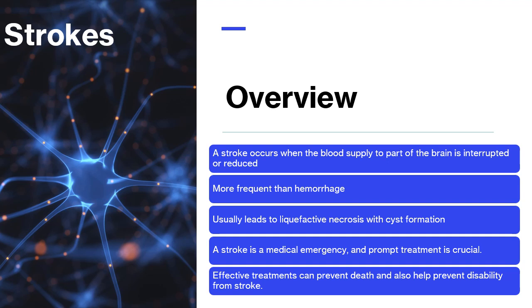4. A stroke is a medical emergency, and prompt treatment is crucial. Early action can reduce brain damage and other complications. And lastly, effective treatment can prevent death and also help prevent disability from stroke.